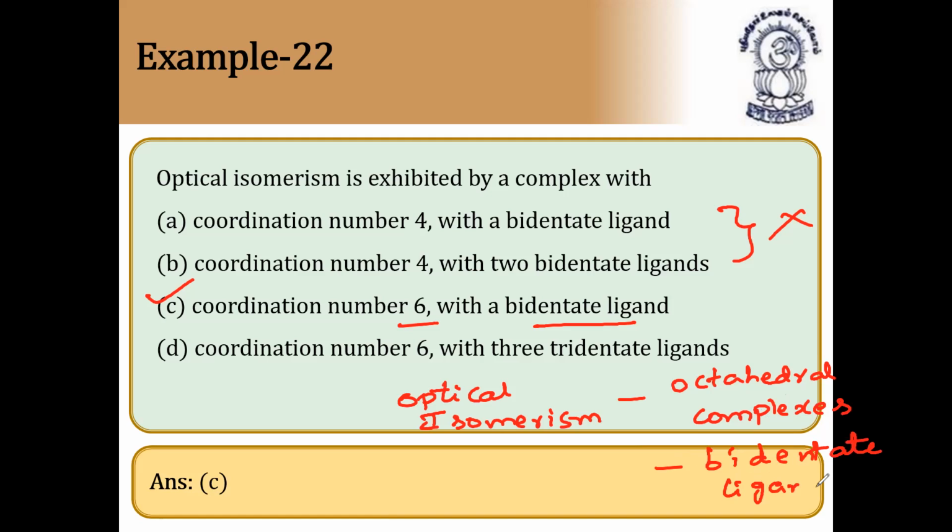So these two are compulsory conditions: coordination number equal to 6, and a bidentate ligand. So the answer is coordination number 6 with a bidentate ligand will show optical isomerism. Very, very important question.